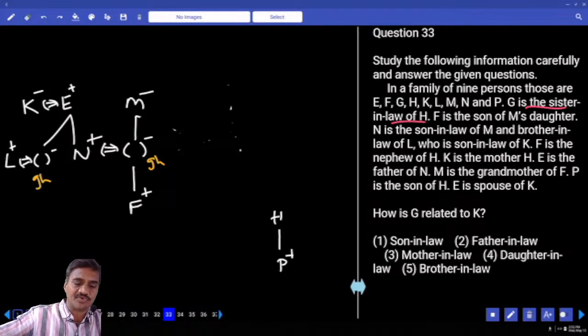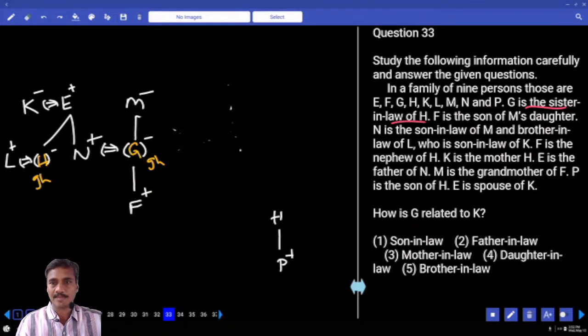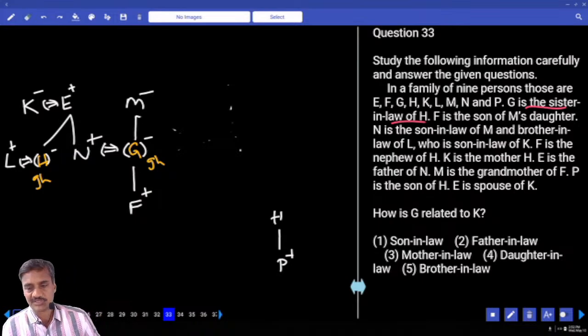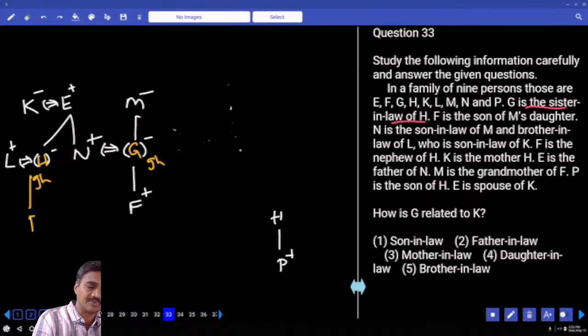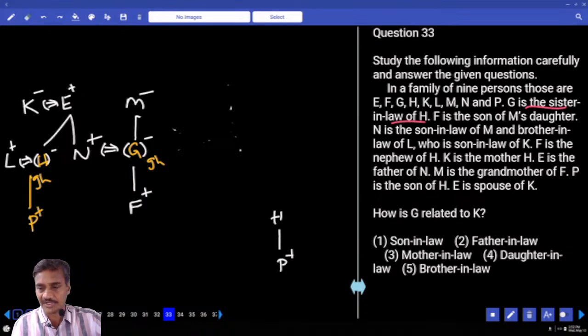F is the nephew of H. H must be here. And if H is here, then G will be here. And F is the nephew of H. K is the mother of H. And E is the father of N. M is the grandmother of F. And P is the son of H. This is P. And P is the son of H. E is the spouse of K.